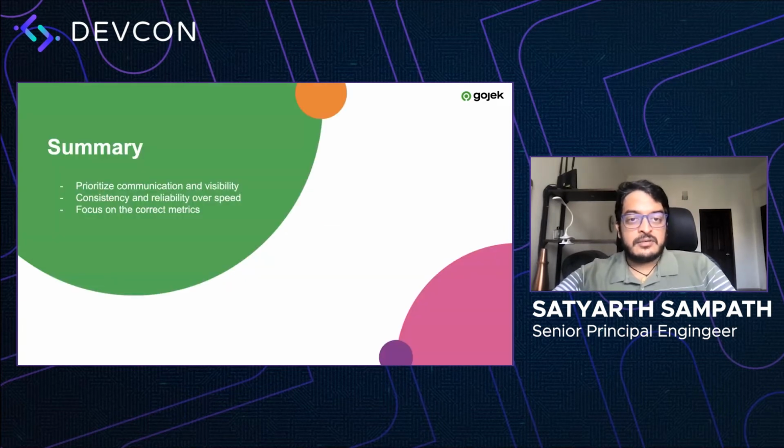All right. So in summary, it was important for us to prioritize communication and visibility because we had to inform and make sure that the entire organization was on the same page of when releases occur. This is a calendar which is shared almost a year in advance, to the point where now we don't need to really share a calendar because it is a very well-known fact that this happens every 2 weeks.